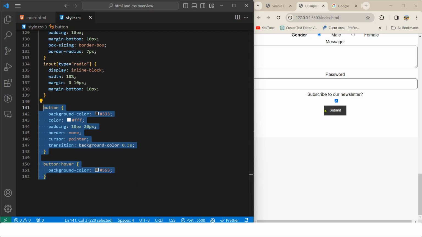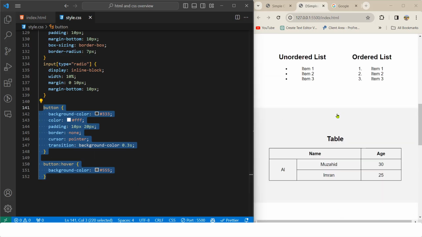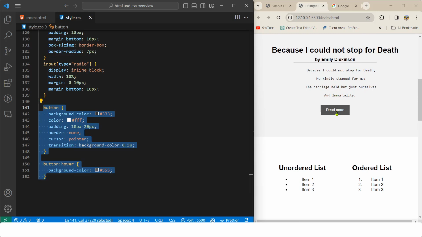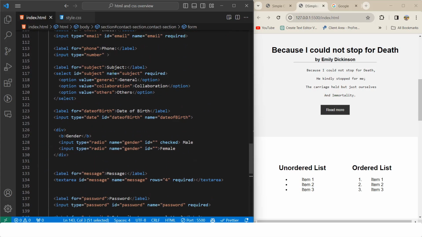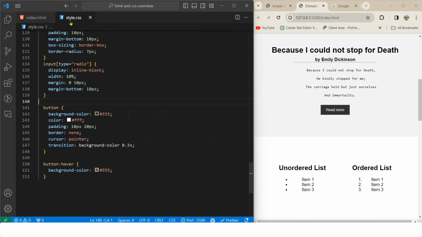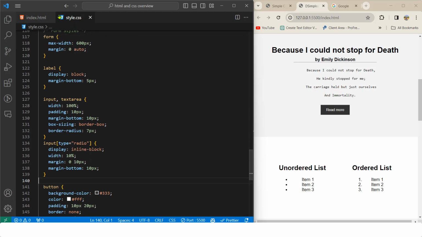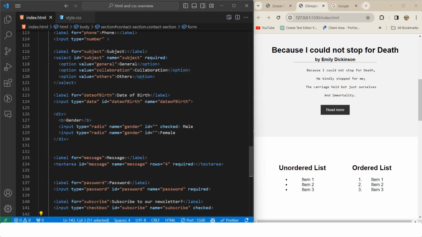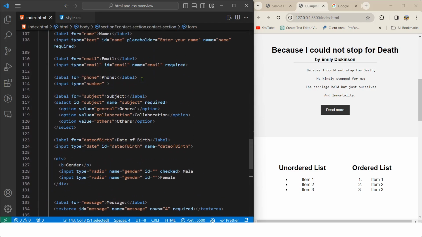You can see this is changing, and this button also gets updated at the same time, because all the button elements of this page will be targeted when we select an HTML element. So it is better to use classes and ID, so that if we want to target only a specific element, we can do that using the class and ID.